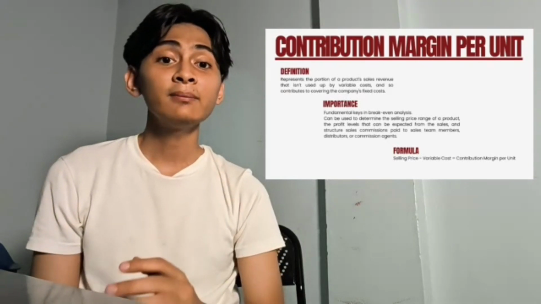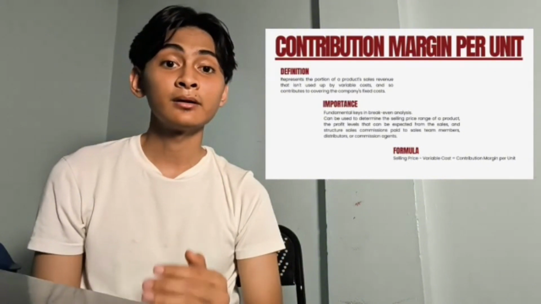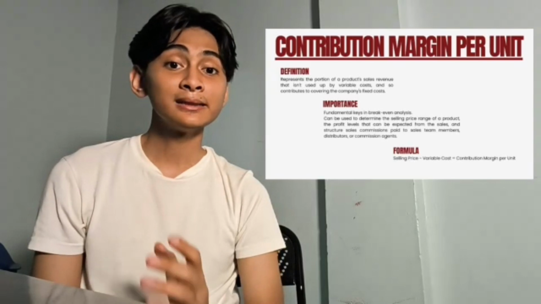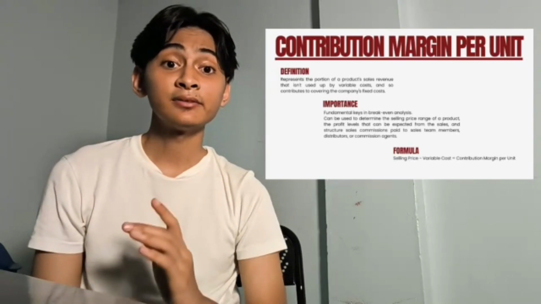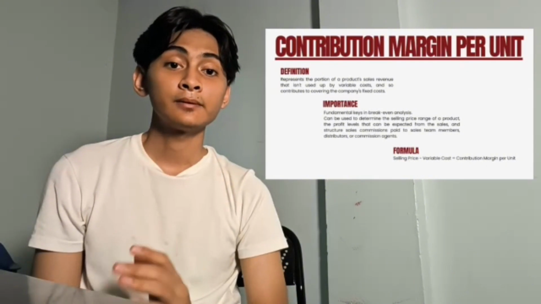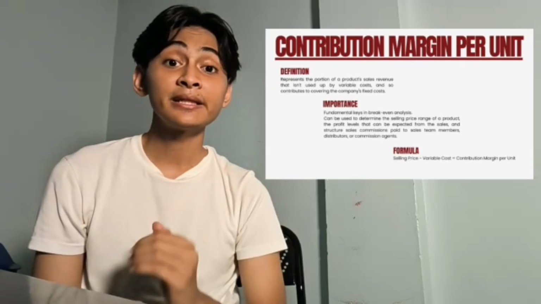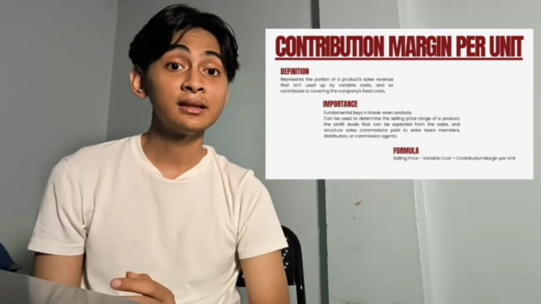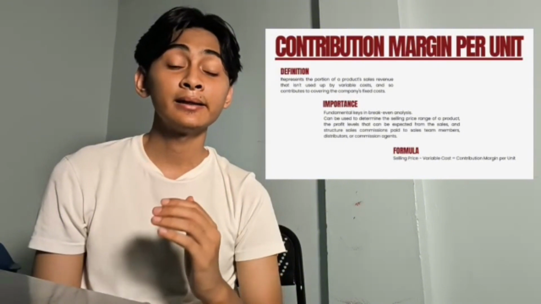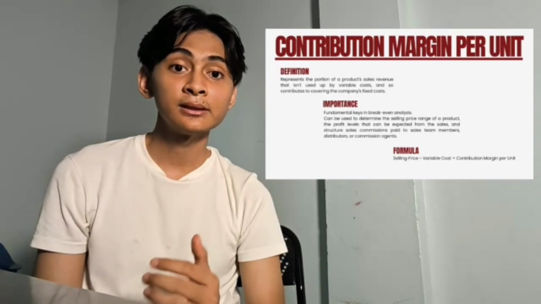Every product a company sells earns a certain amount after covering its variable costs. We call this the contribution margin. The formula is simple. Selling price minus variable cost equals contribution margin per unit. CM per unit is a fundamental key in break-even analysis. It can help to determine the selling price range of a product, the profit levels that can be expected from the sales, and the sales structures paid to sales team members,